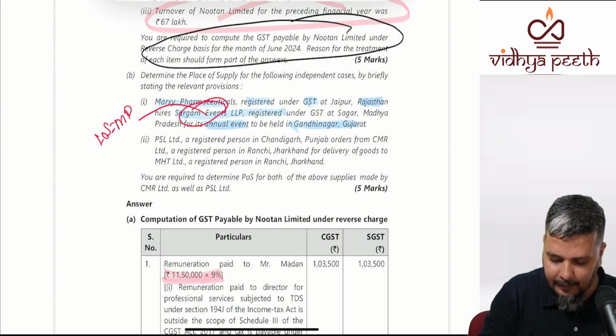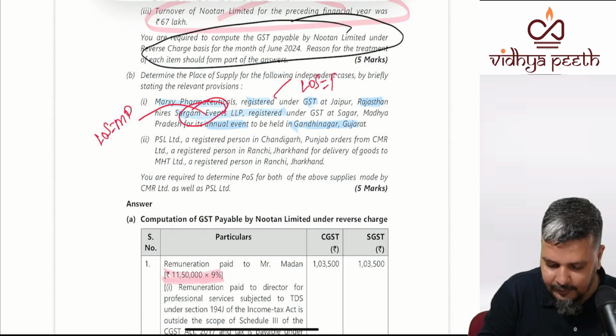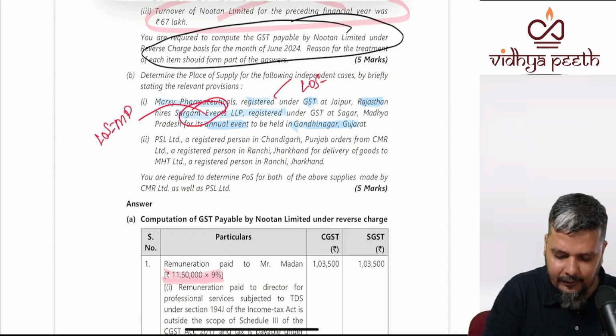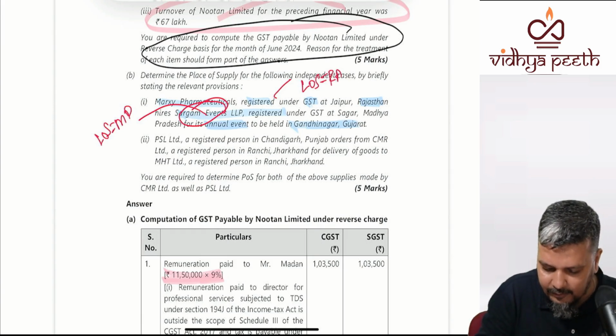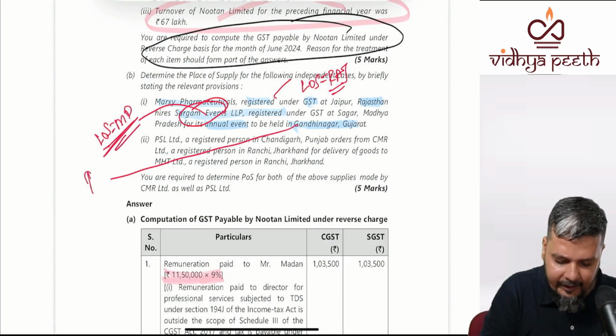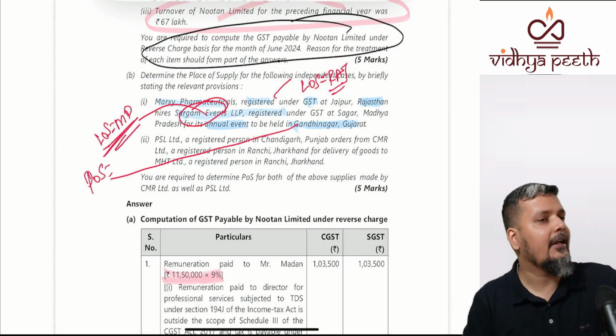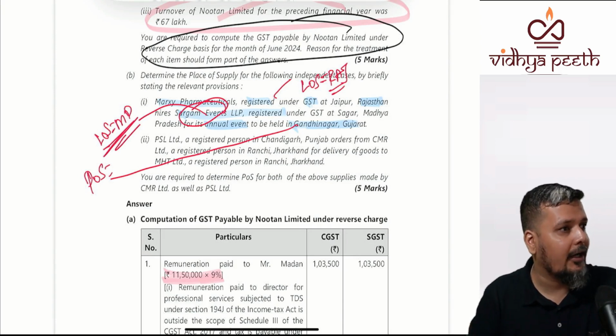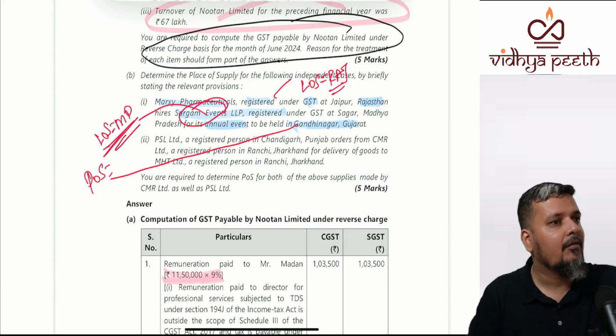Where is the location of recipient? We are not interested in location of recipient, but still we are writing location of recipient, which is Rajasthan. We are interested only with location of supplier, and we are interested in place of supply. Event, organization of event. B2B, B2C relevant or not relevant? For organization of event, relevant. Admission to event, not relevant. For organization of event, it is relevant.